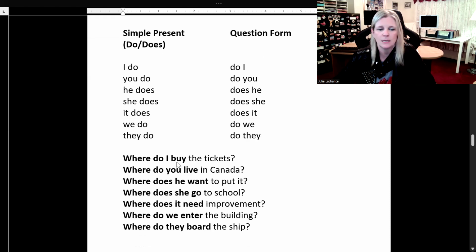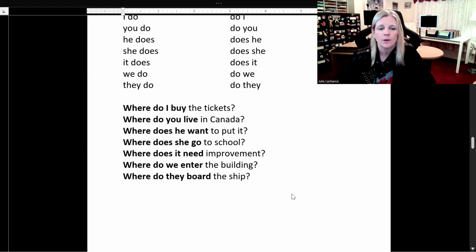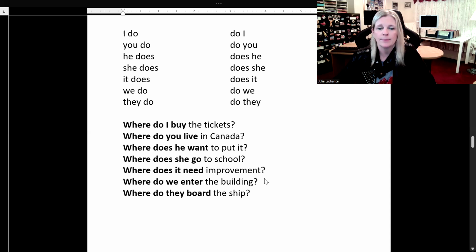Sample sentences. Where do I buy the tickets? Where do you live in Canada? Where does he want to put it? Where does she go to school? Where does it need improvement? Where do we enter the building? Where do they board the ship?